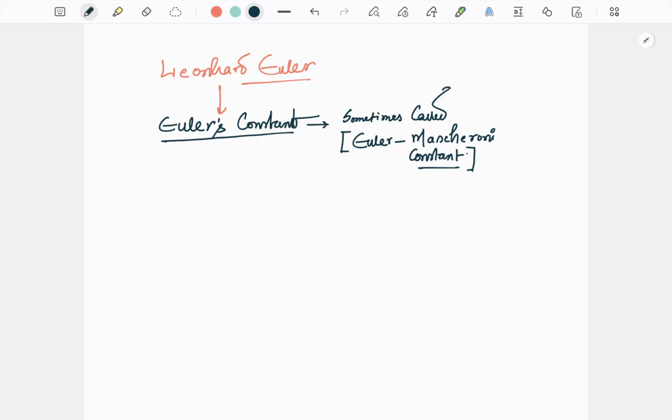intellectual gifts, and extraordinary memory. He spent most of his life in St. Petersburg, Russia, and the rest of his life in Berlin, the capital of Prussia.